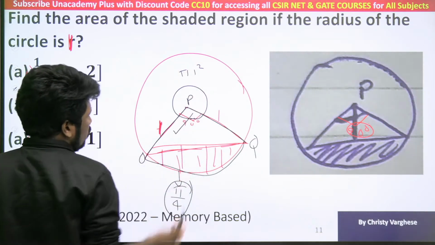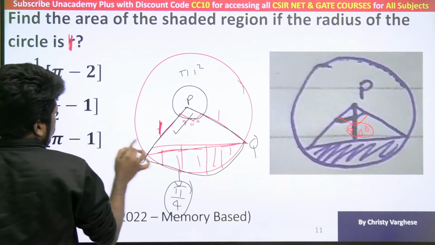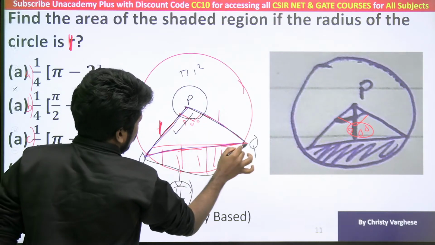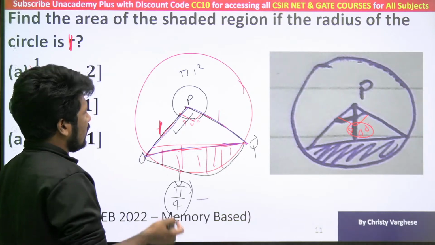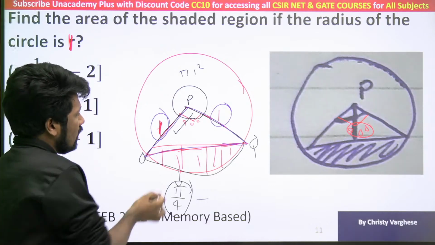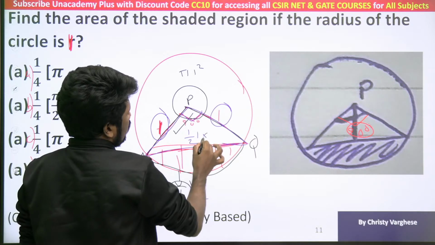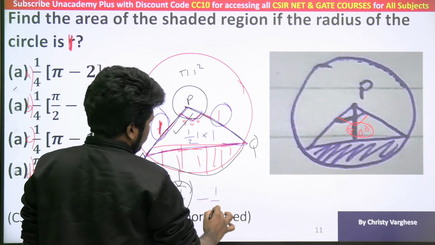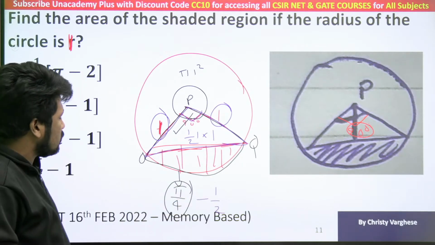From that, if you remove this triangle, you will get the required area. Which triangle? The POQ triangle itself. That means subtract the area of this triangle. What is the area of the triangle? You can consider this as base, this as height, and this is 90 degree. So you can use half base into height. Half into 1 into 1 is half itself. So pi by 4 minus half will be the answer. Any option which is matching with that? Pi by 4 minus 1? Yeah, pi by 4 minus half should be the answer.